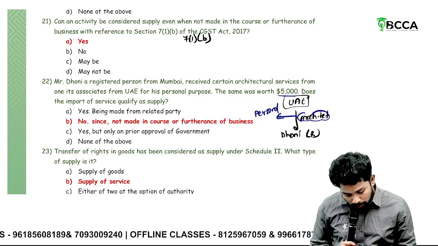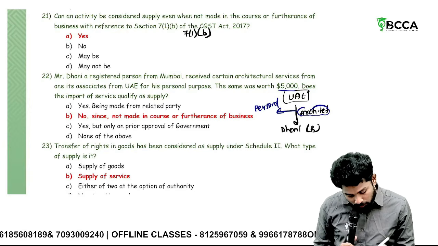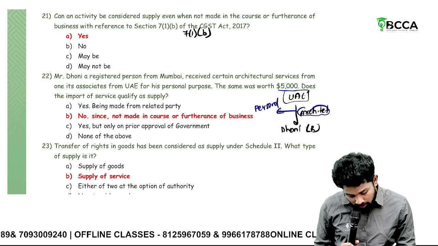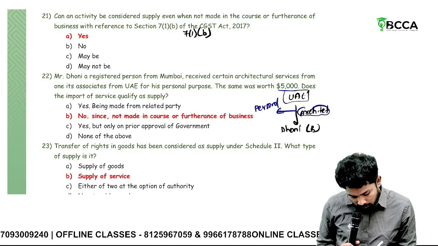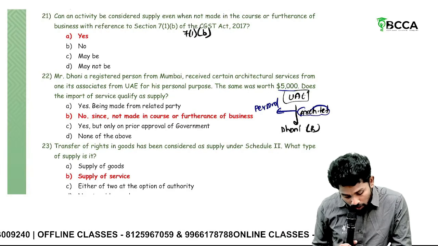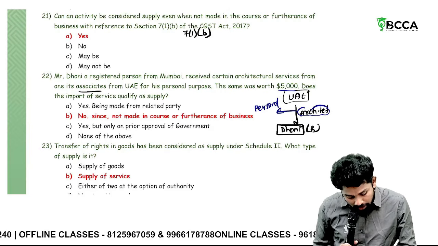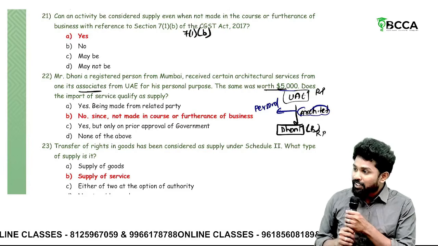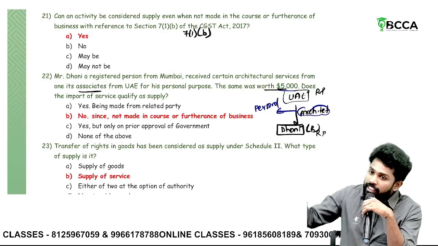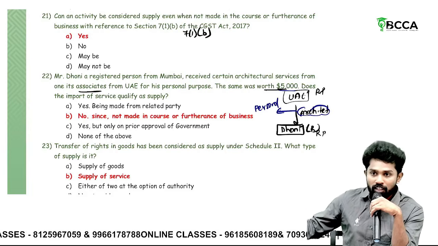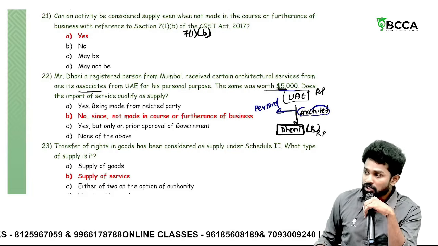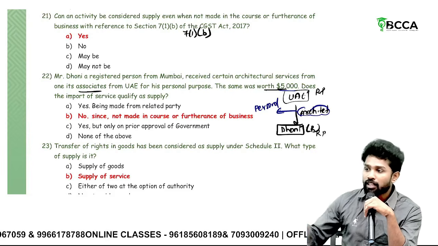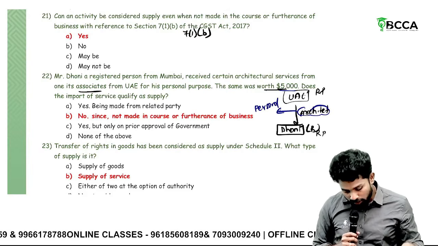A registered person of Mumbai received certain architectural services from one of its associates in the UAE for his personal purpose. The same was worth 5,000. One of its associates: that means Dhoni and the UAE entity are what? Related persons. But still, the same was worth 5,000. Understand, there is no consideration actually, but if at all they take a consideration, it is worth 5,000. So that means import of service without consideration covered by Schedule 1. Will it amount to supply? Yes, it amounts to supply only when it is in the course or furtherance of business and both are related persons. Here both are related persons, but what is missing? In the course or furtherance of business is missing.